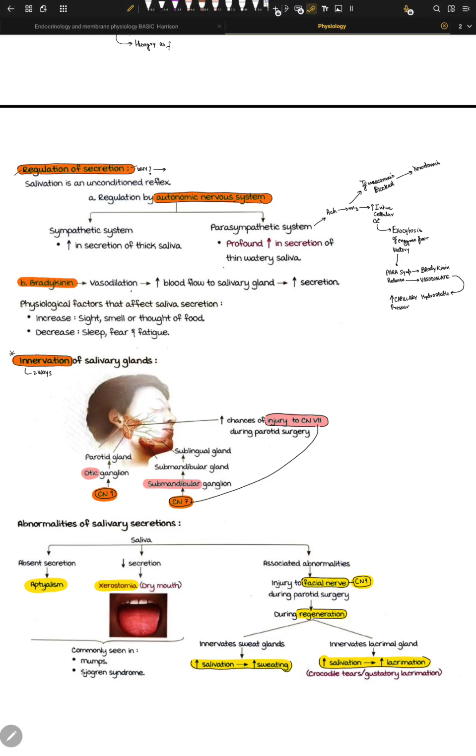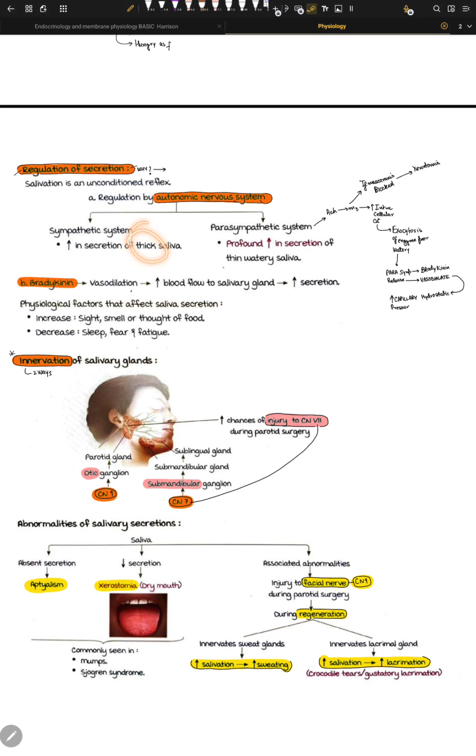Another question that arises right now is why the sympathetic system leads to increased secretion of thick saliva. Well, when we are really stressed, or really emotional, the sympathetic system is activated, right? We have increased heart rate, we have blood shift going on, we are sweating a lot, and salivary composition actually changes.